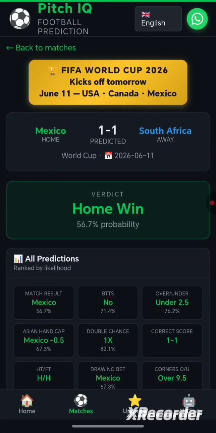You understand? The prediction will be more accurate. So what am I saying? It is advisable. I will advise all my users that when you're using this app, make sure that you get your prediction almost the same day.